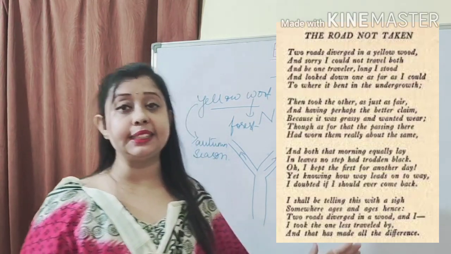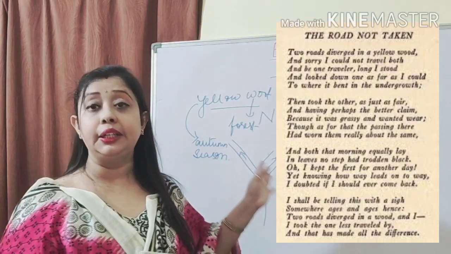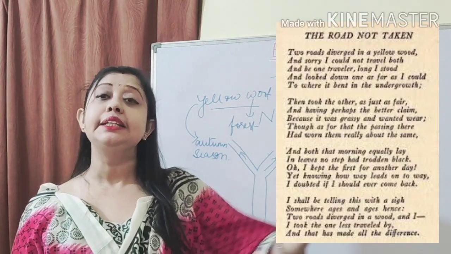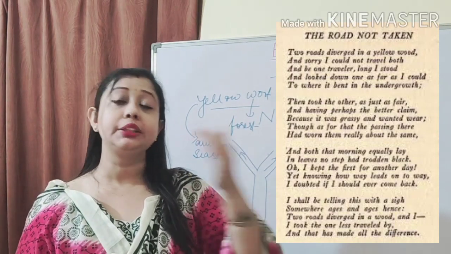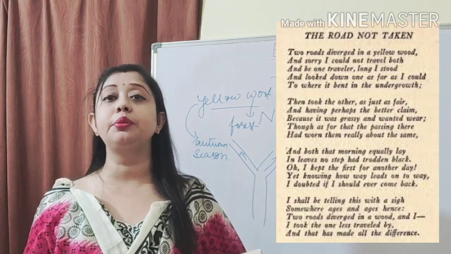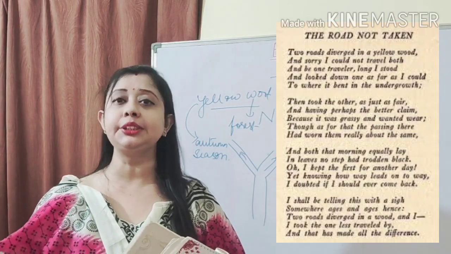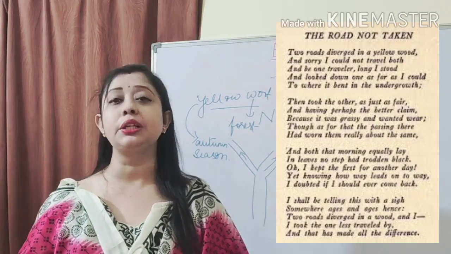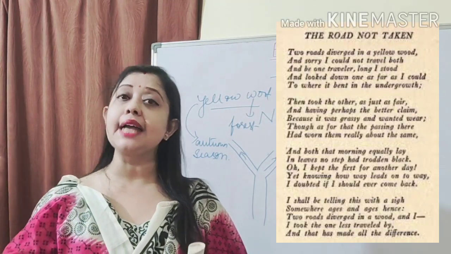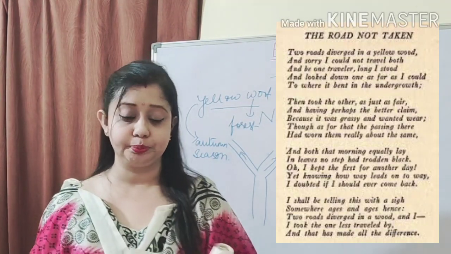He was looking at both the roads, trying to see till the point after which the road was not visible to him anymore. Undergrowth means lots of bushes and trees which covered the road so he could not see it. So he tried to look at the road as far as possible.